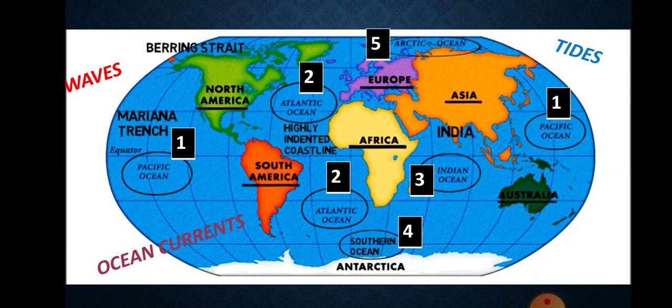The Indian Ocean is the only ocean named after a country, that is India. The shape of the ocean is almost triangular. The Southern Ocean encircles the continent of Antarctica and extends northward to 60 degrees south latitude. The Arctic Ocean is located within the Arctic Circle and surrounds the North Pole. It is connected with the Pacific Ocean by a narrow stretch of shallow water known as Bering Strait.